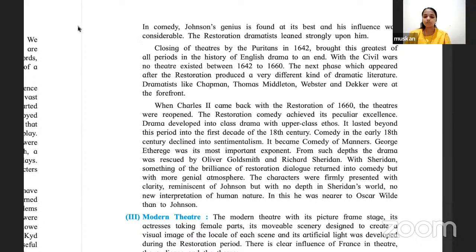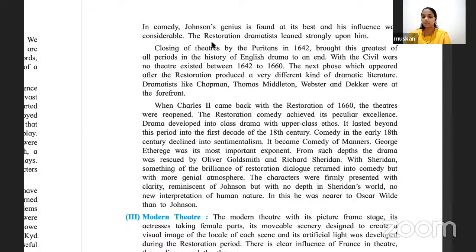The restoration dramatists leaned strongly upon him. Closing of theatres by the Puritans in 1642 brought the greatest of all periods in the history of English drama to an end.